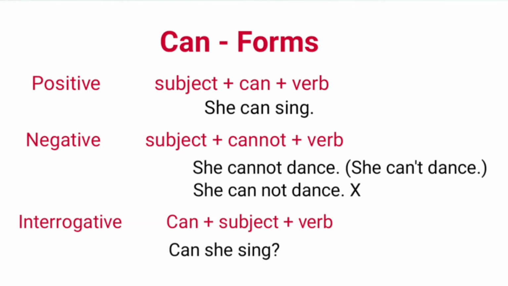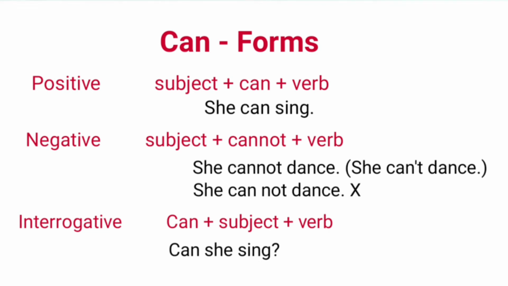Now, look at the different forms of can. Different forms can be positive, negative, and interrogative. Sentence formation for positive form is subject plus can plus verb. Example sentences: she can sing. Negative sentence formation is subject plus cannot plus verb. Example sentences: she cannot dance.